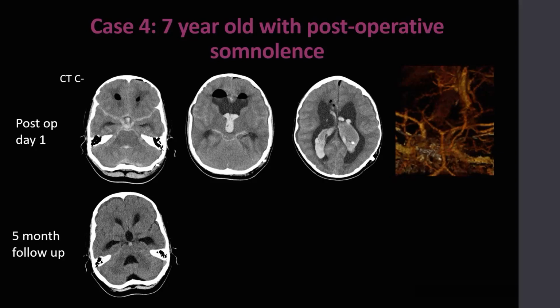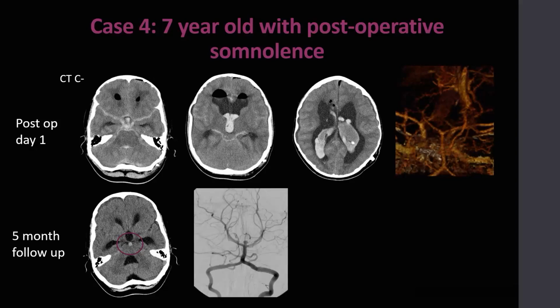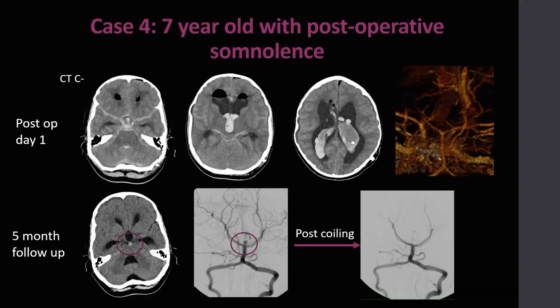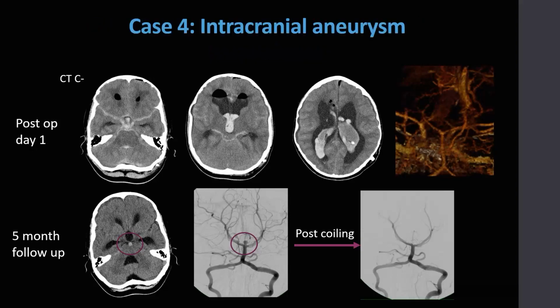However, on the 5-month follow-up non-contrast CT head, there is a hyperattenuating round focus at the tip of the basilar artery, which was subsequently confirmed to represent a basilar tip aneurysm. This was successfully coiled. This is a case of intracranial aneurysm. Intracranial aneurysms occurring postoperatively are not uncommon but may be occult on the initial postoperative imaging, and a high level of suspicion must therefore exist in order to assess on follow-up.